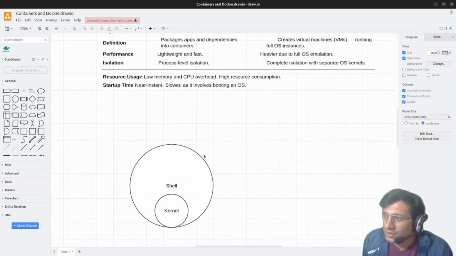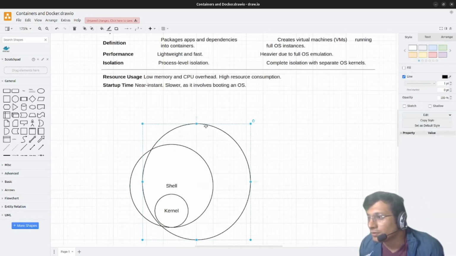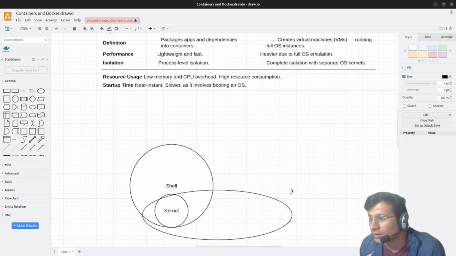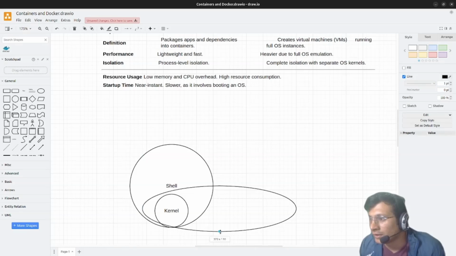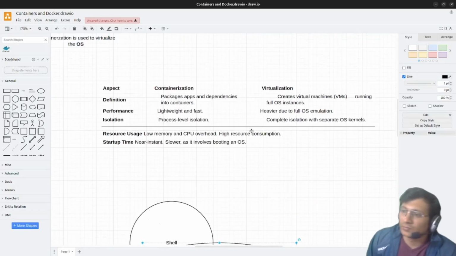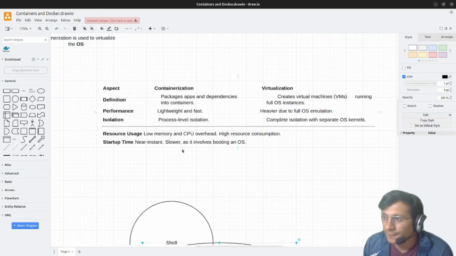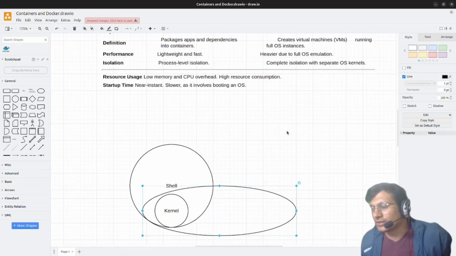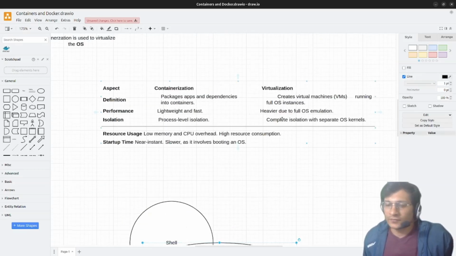So what happens is containers directly share the kernel. They just create a virtual shell on top of this kernel, and then they run. So all the processes can be seen in our host machine. The container processes are seen in the host machine. However, in virtualization, the host machine can only see the hypervisor running, not the virtual machine's processes.